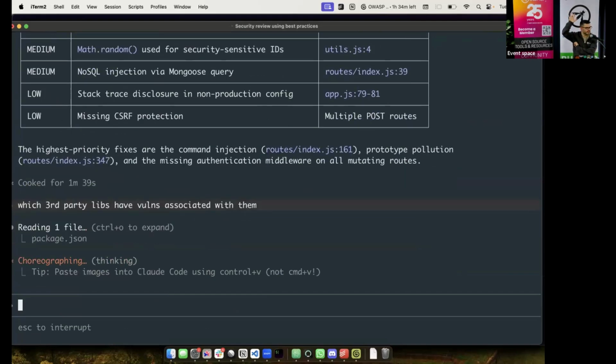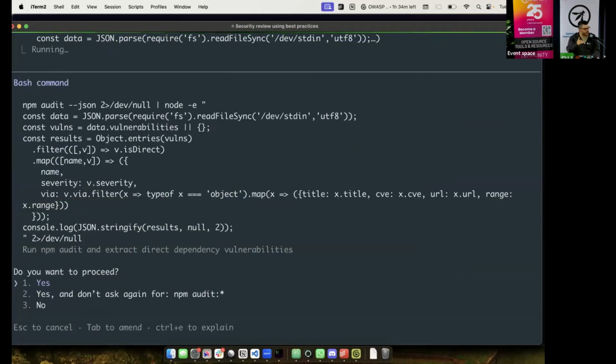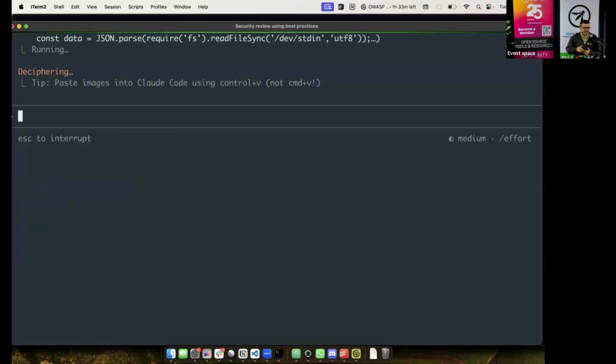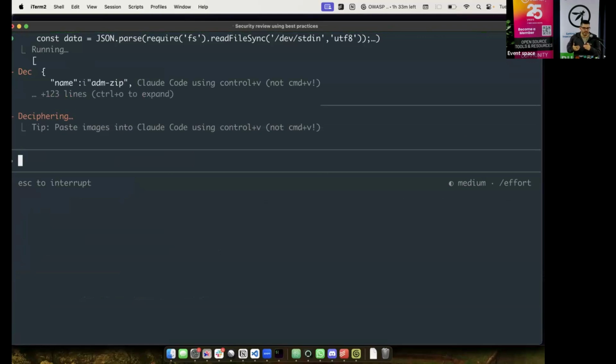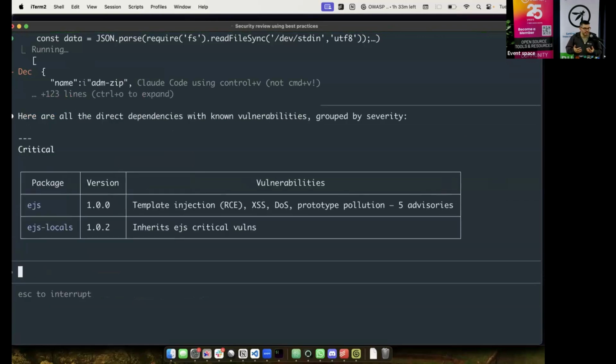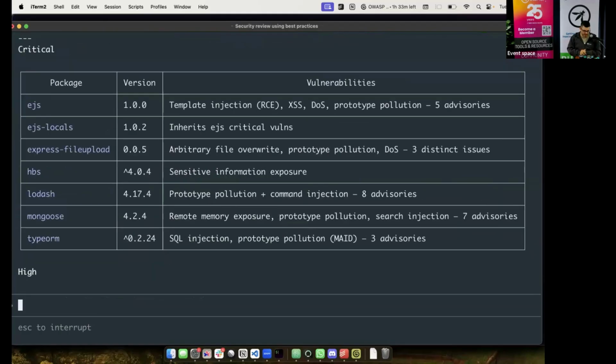Who's heard of the ST library? Few people maybe, Node folks, I'm guessing. So the ST library is a library that serves public content. And if I'm using a vulnerable version, I will be vulnerable to something called path traversal. Lots of people probably know path traversal, directory traversal. It's essentially where I am serving up something from my directory, and there is a possibility that I could break out of that directory and get some information outside of the directory that I have access to.